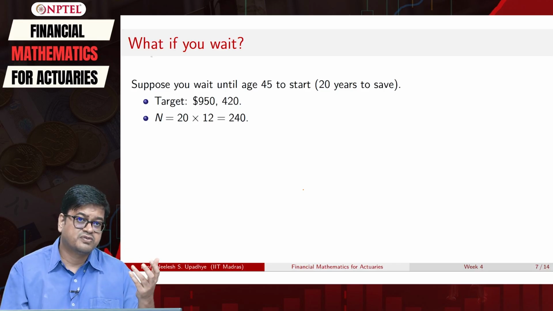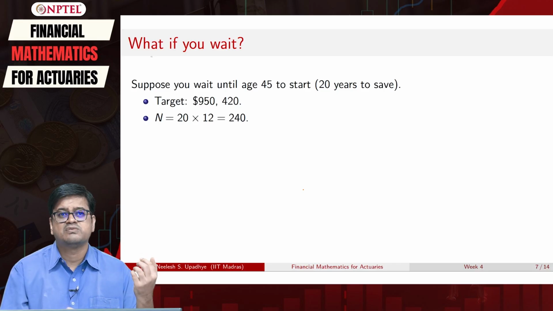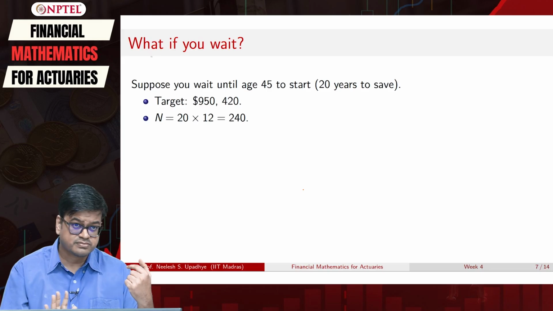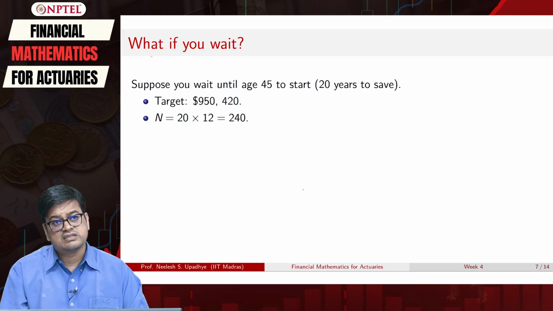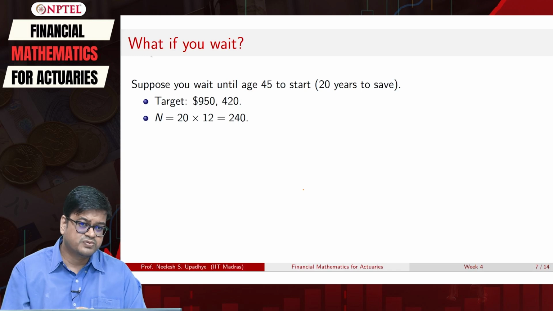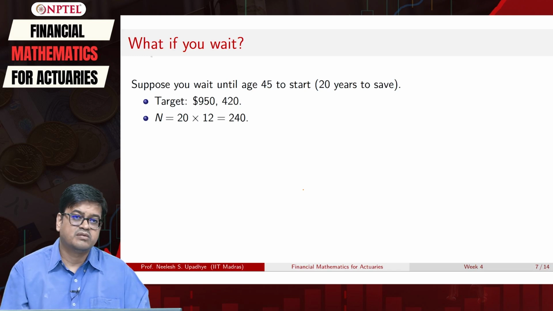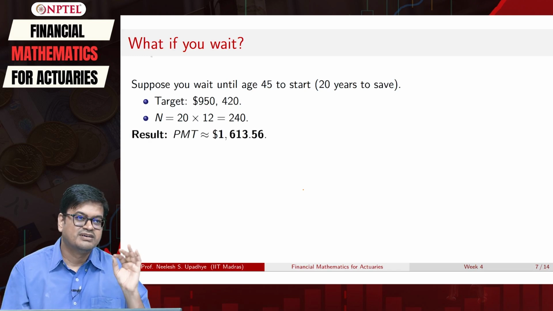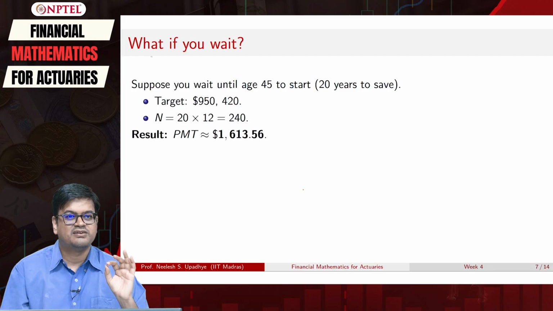Instead of saving for 40 years, we are saying we want to save only for 20 years. So, N is equal to 240. In your calculator, you do not have to do much. You just change the value of N, set N to be equal to 240, and again compute PMT.